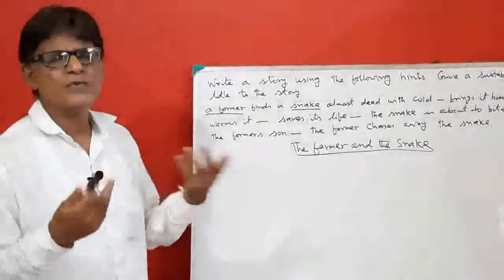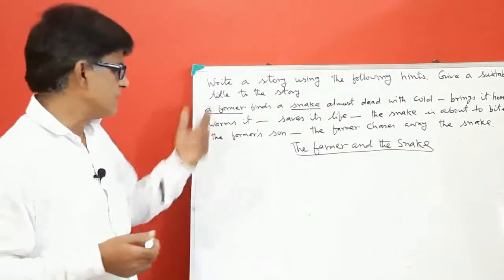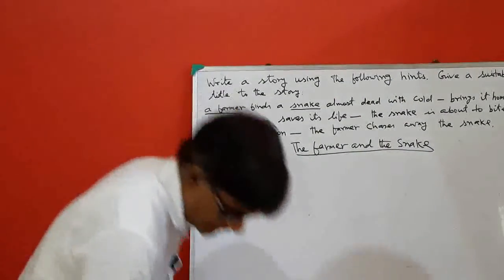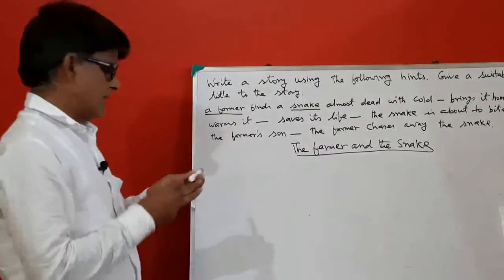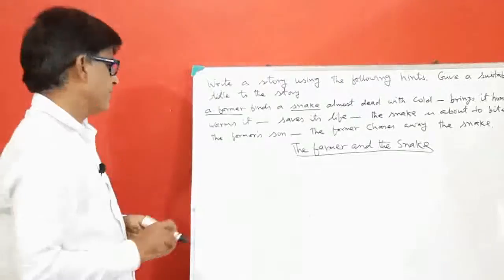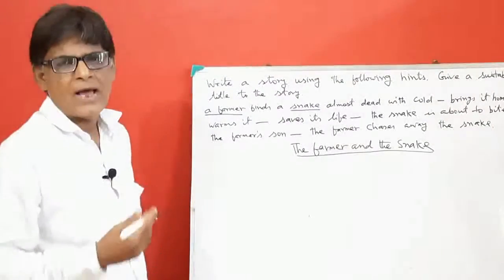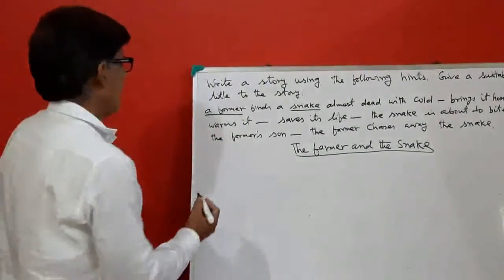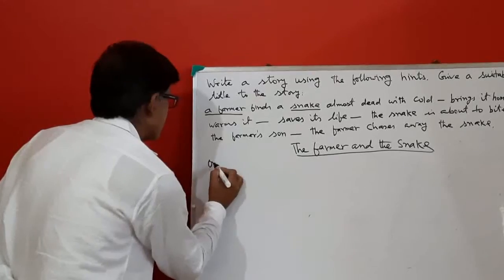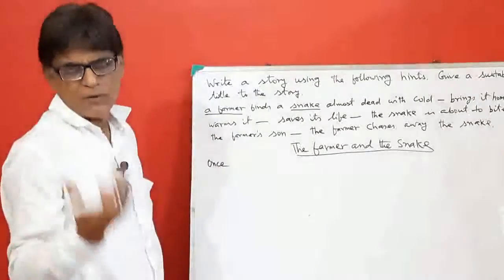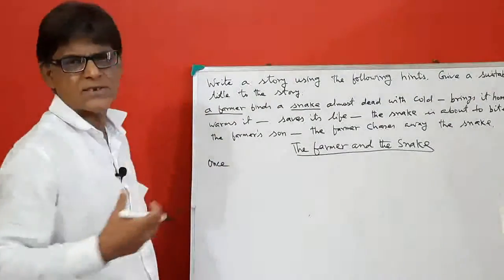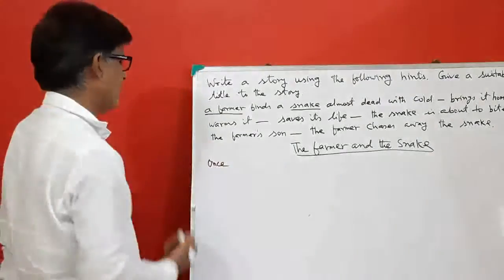So how should we start? I am writing the story in my way. So let's start. Once upon a time, I just use the word once.